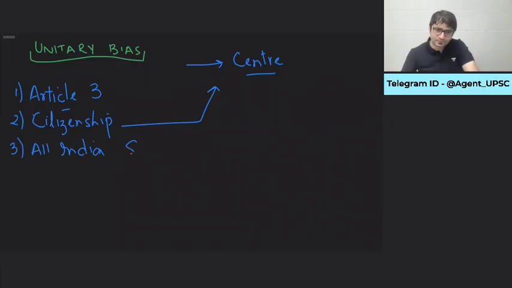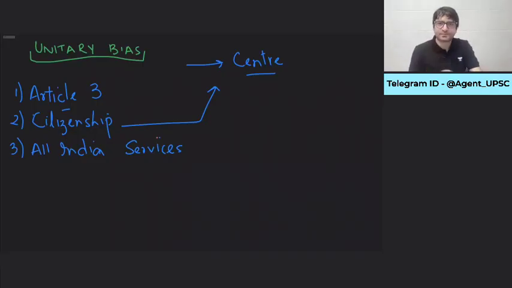All India services. How many All India services are there? Can anybody tell me? Very nice. Everybody's right. There are 3 All India services. One is IAS, the other is IPS, the other is IFoS, Indian Forest Service. Indian Foreign Service is not an All India service. Indian Foreign Service is a central service.